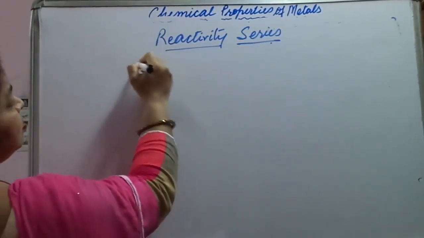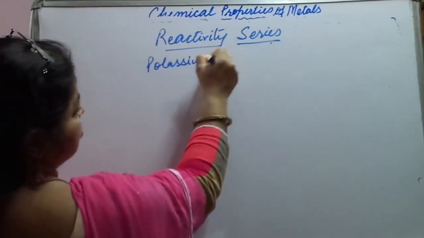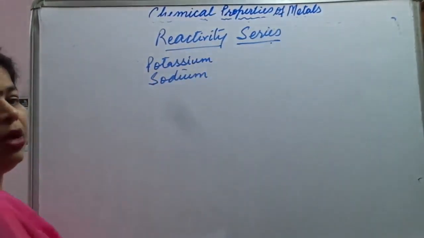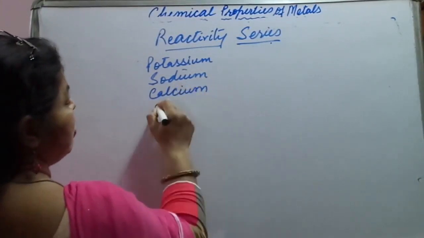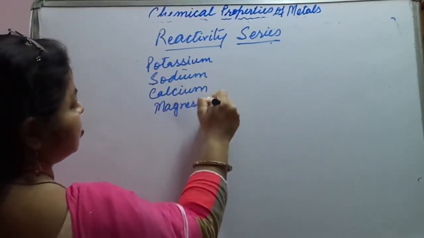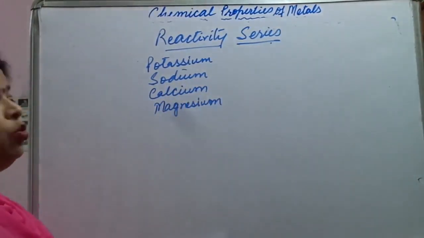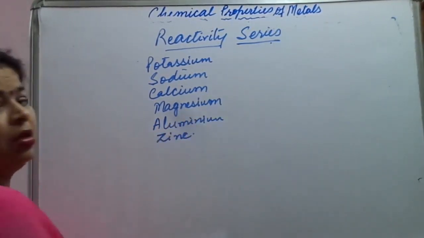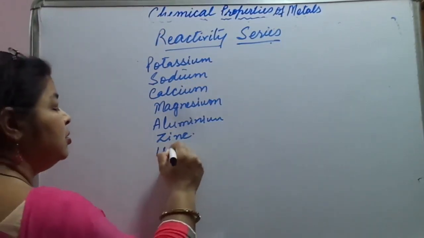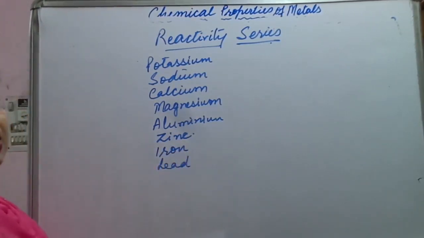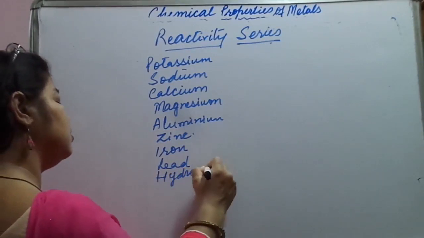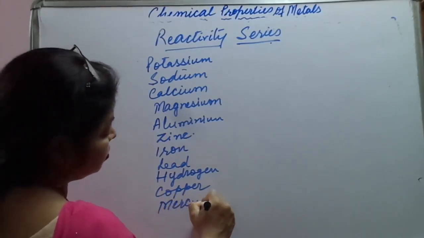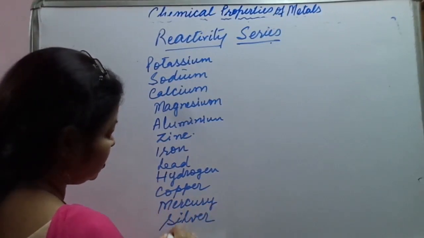So first is potassium, then comes sodium, calcium, magnesium, then comes aluminium, zinc, then comes iron, lead, hydrogen, copper, mercury, silver and gold.